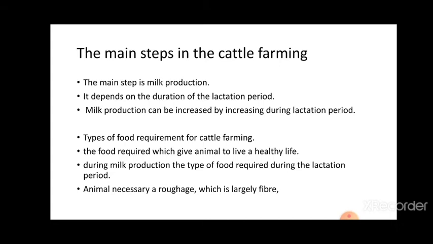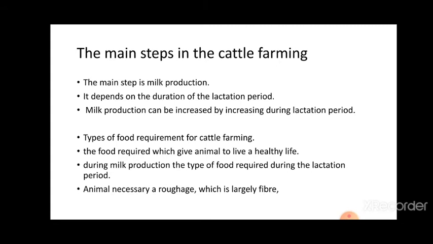The main step is milk production. It depends on the duration of the lactation period. Lactation period means the period of milk production after the birth of the calf. Foreign breeds like Jersey and Brown Swiss are selected for the long lactation period. Red Sindhi is a local breed used for milk production. Milk production can increase during the lactation period.